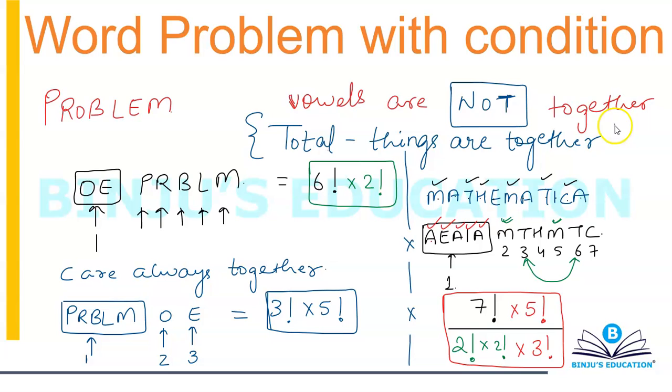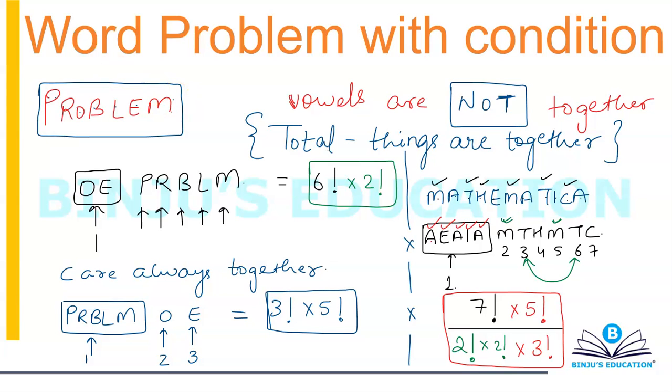You will simply remember this. It is the total number of cases, that is without any condition, minus the cases when things are together. For example, the question is: in how many ways can you arrange the letters of the word problem on a straight line such that vowels are never together? How many letters do you have? 1, 2, 3, 4, 5, 6, 7.